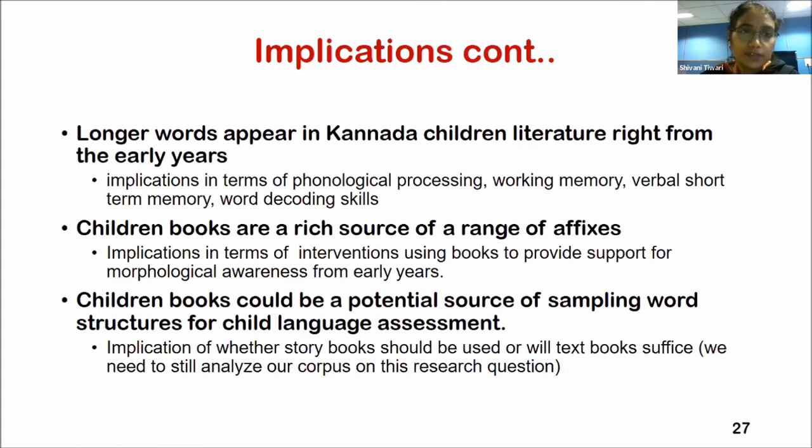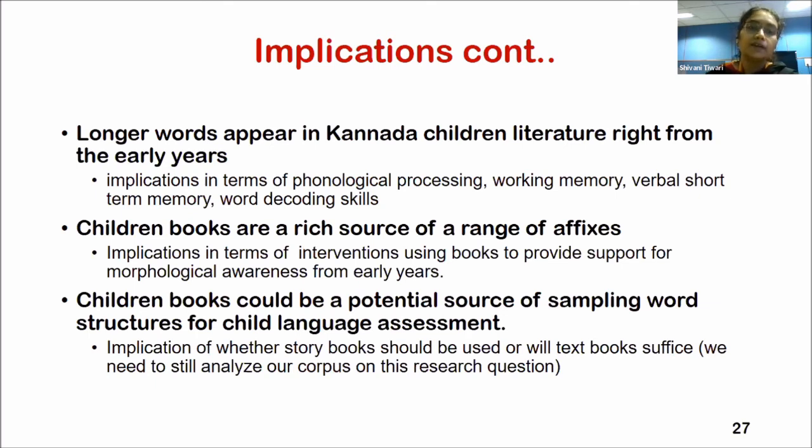Further implications from the study show that longer words appear in Kannada children's literature right from the early years, which has implications for phonological processing, working memory, verbal short-term memory, and word decoding skills in children.